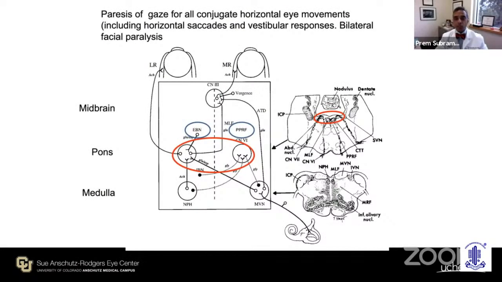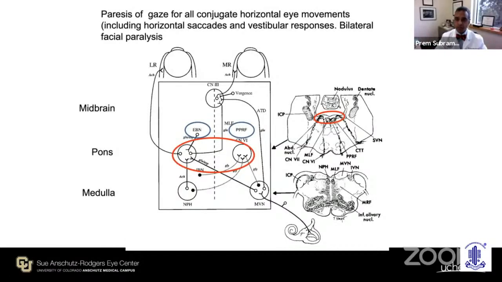Finally, we can see that with disturbances in the pons of the PPRF and horizontal gaze centers, we can see a complete deficit of horizontal saccades. I will show you a patient with a complete horizontal gaze palsy. This is different from a nuclear sixth nerve palsy, because there you end up with a complete gaze palsy that cannot be overcome by vestibular movements or by oculocephalic maneuvers, but also the patient, if they have a lesion perhaps in the MLF, they will have a large exotropia.